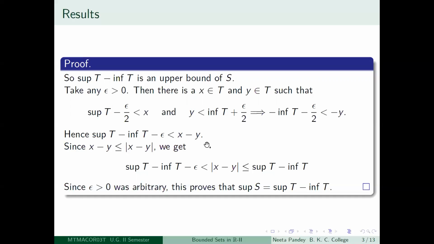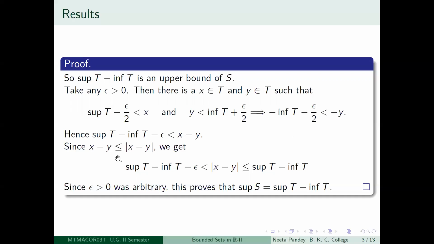Very good. Now look at the number x minus y. Then x minus y is always going to be less than or equal to the modulus of x minus y. This is true for any real number, say z. If z is positive, then modulus of z is equal to z, right? And if z is negative, then modulus of z is a positive number, so z will be strictly less than mod z. So if x minus y is negative, then it is going to be strictly less than the modulus of x minus y.